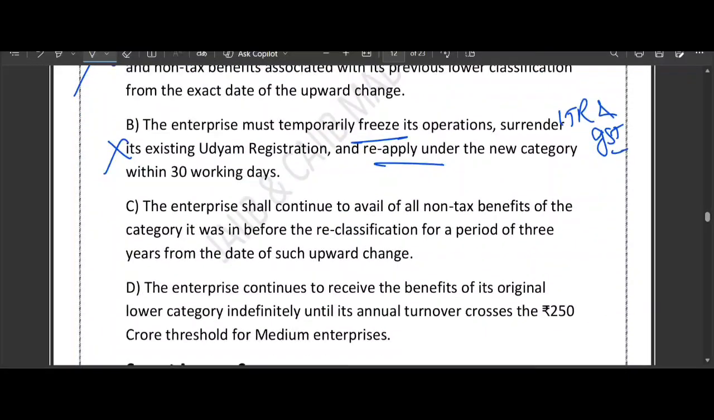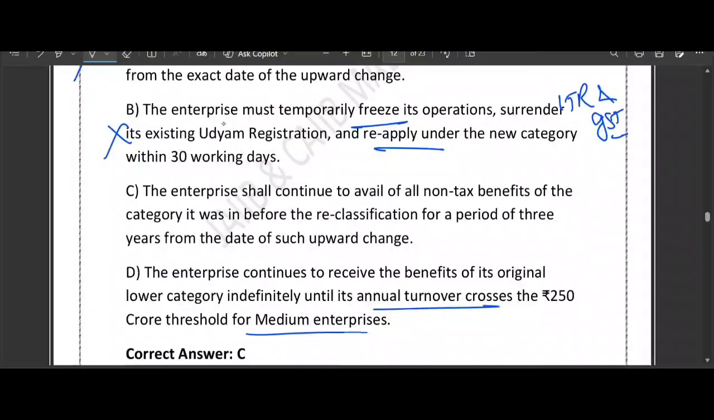What about D? D again says until, indefinitely. No, this word indefinitely is wrong. You can't keep micro benefit forever if you are now a medium giant. The 3-year limit is there. Yes, that option number C is talking about, for the period of 3 years. So this 3-year rule is one of the most important updates in the MSME sector.